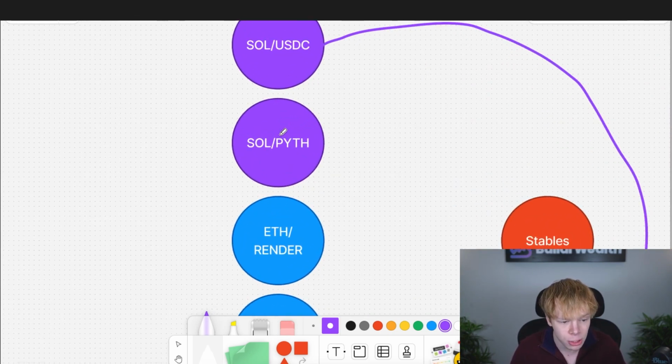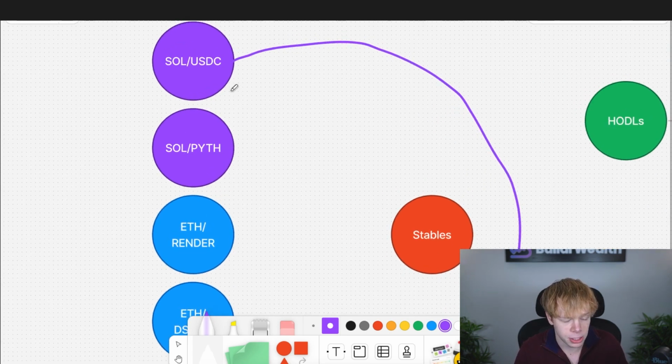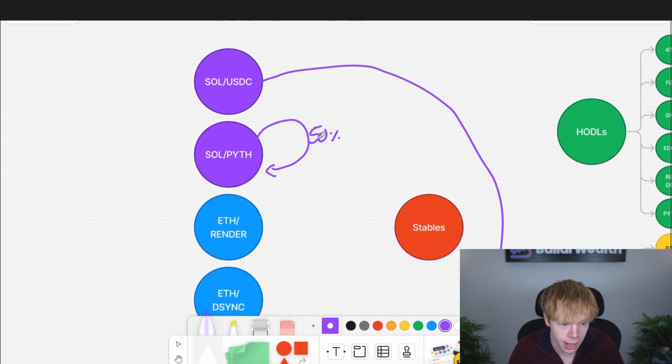Next off, we have Sol to Pyth. Now, in my Sol to Pyth position, I actually have an interesting strategy. Remember, I'm earning about 50% Sol and 50% Pyth. Obviously, depending on trading activity, those numbers are going to vary slightly, but 50% of my income, the portion that is specifically paid out in Sol, is going right back into this position to grow it over time and produce more income over time. Because if I do compound, I will make more money over time. So it's important to not forget that, right?